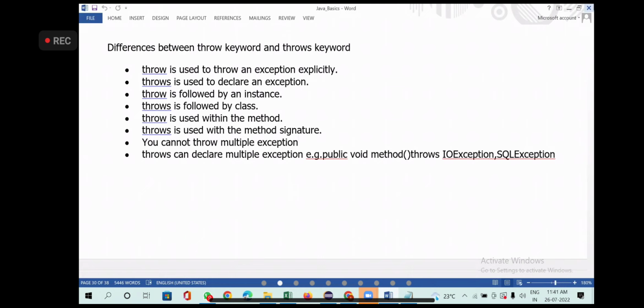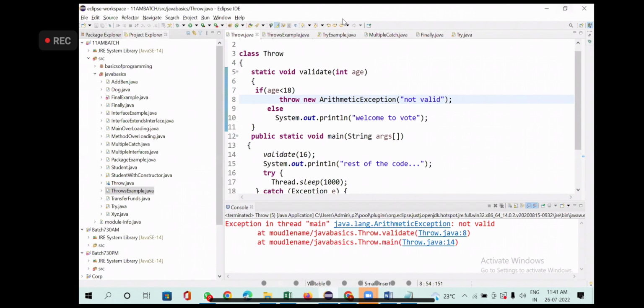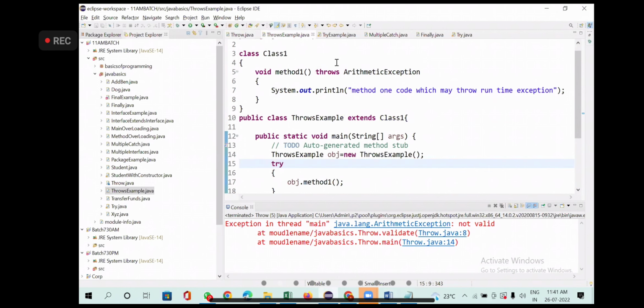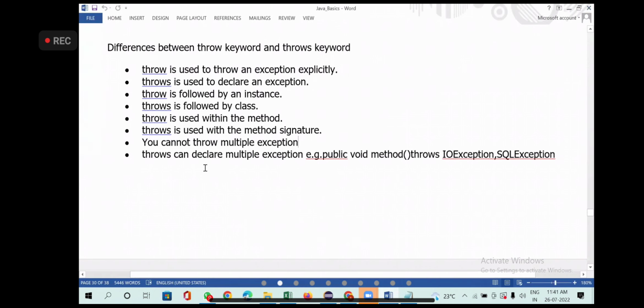Throw is followed by an instance. Example, I said new: throw new ArithmeticException, right? Throws is followed by a class. Now, throws is followed by a class means what? What is this ArithmeticException? This is a class. Throws is followed by a class.